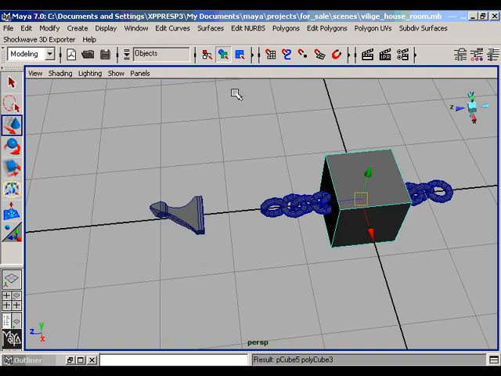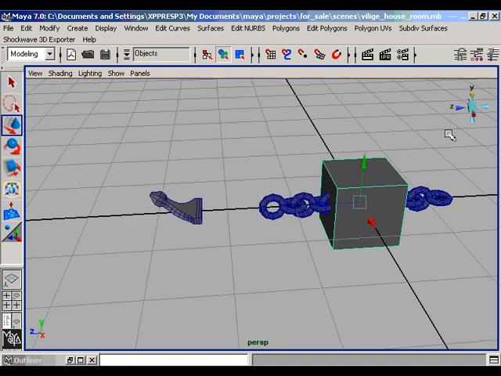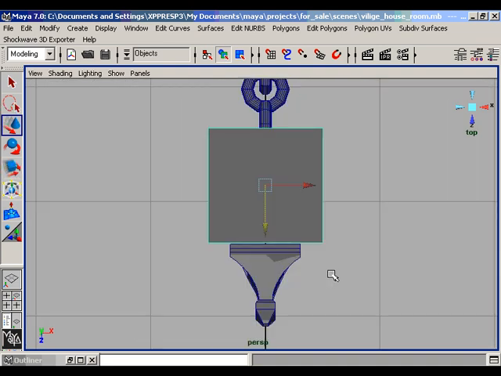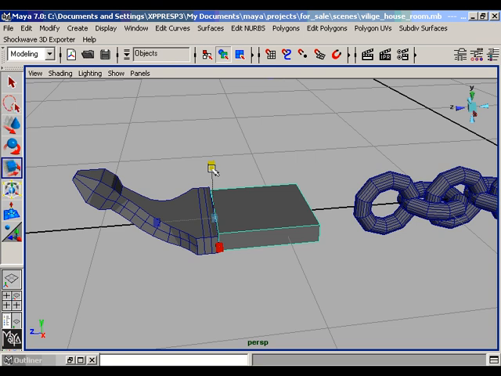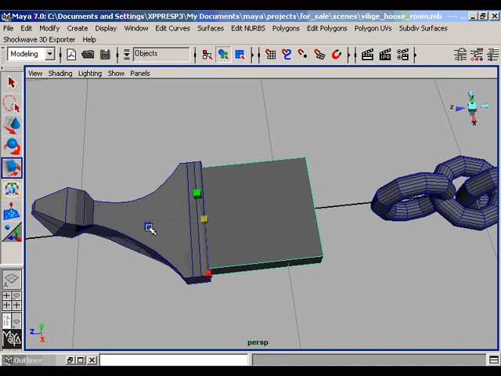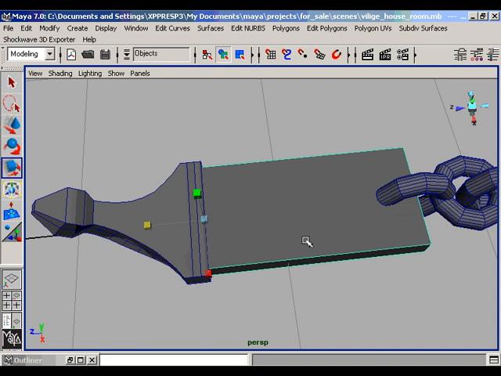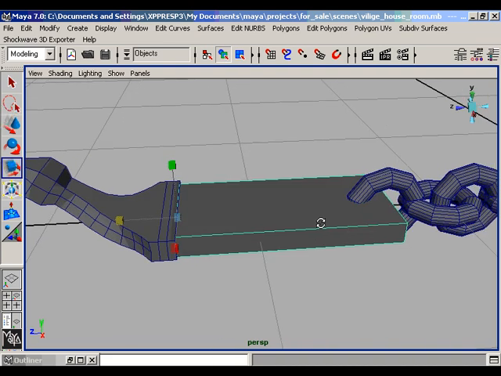Go to the top view and move the cube in front of the chain. Adjust the size of the cube and scale on y-axis and make it a little bit shorter. Now scale on z-axis and insert the cube into the chain's circle.